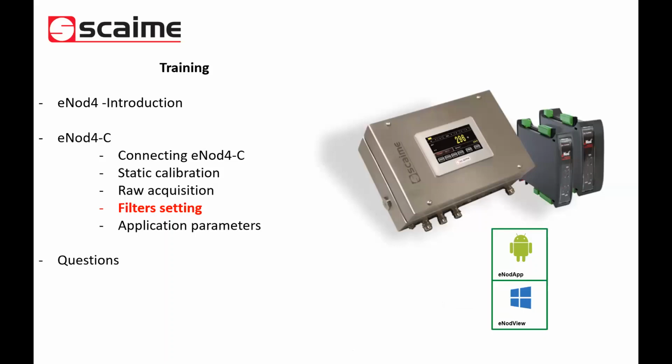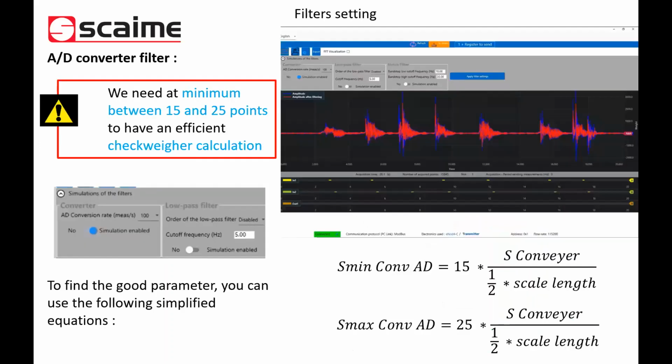Now we have our raw acquisition. We will be able to set our filters. The first is the AD converter filter. The AD converter filter is very important because we need at minimum between 15 and 25 points to have an efficient checkwire calculation. So here you have to make a small calculation of the shape or the length of your scale and how many times the product will be on your scale to determine the AD converter rate you need.